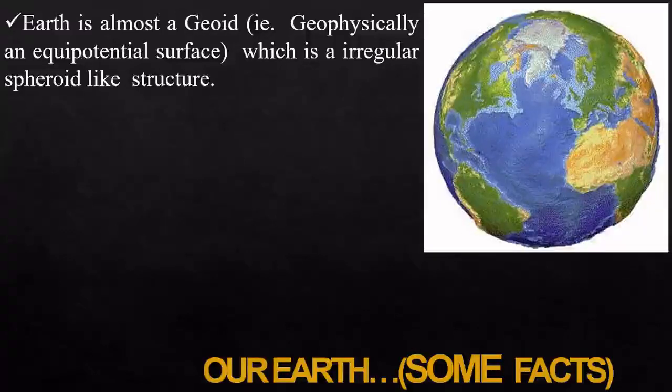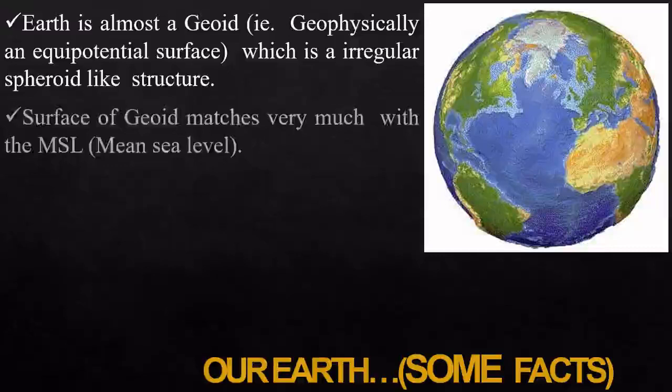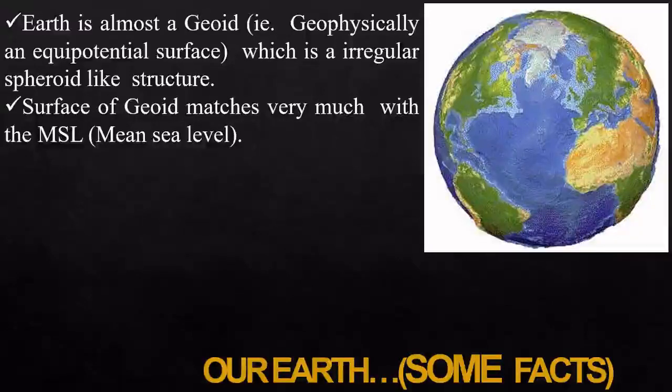This geoid means it is an irregular spheroid-like structure. Not a perfect sphere, but an irregular sphere. And the surface of the geoid matches very much with the MSL, mean sea level. Now, what is mean sea level?